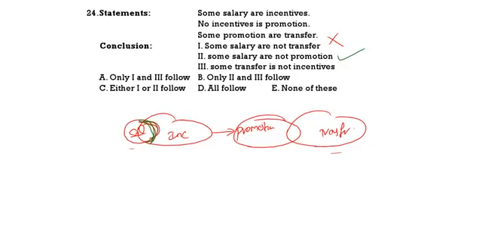Some transfer is not incentive. No promotion is incentive. Inside promotion, there is some part of transfer. So some transfer is not incentive, also definitely follows. That means only 2 and 3 follows. Option 2 is the correct answer.